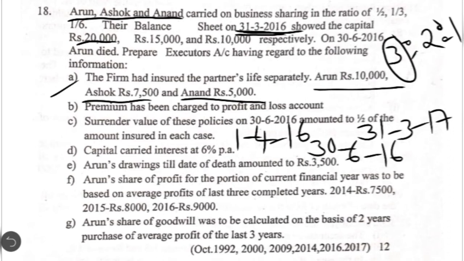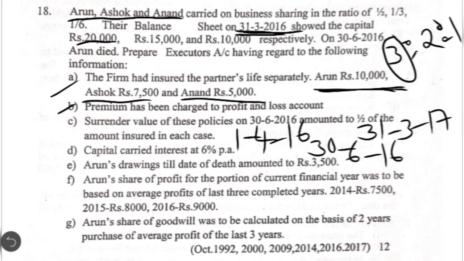Okay, now what is the condition for maturity of this? Suppose they have taken up this policy for some 10 years. Either the expiry of the 10th year or death of the concerned partner, whichever is earlier, is the condition for maturity. In this case, Arun, the first partner, has died now. So his policy will be matured and the insurance company would pay the partnership firm 10,000. But coming to the other two partners, they have not died, so their policy will not mature now.